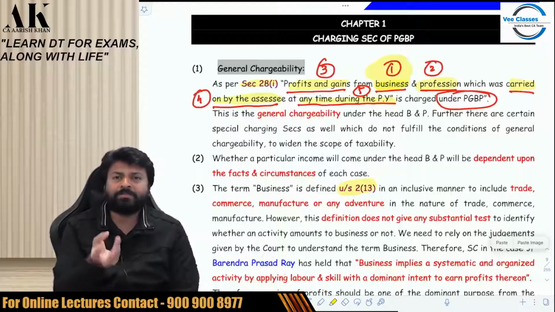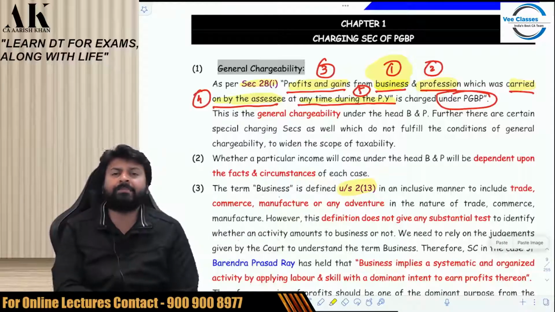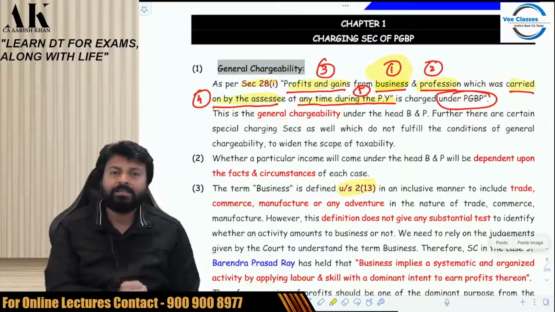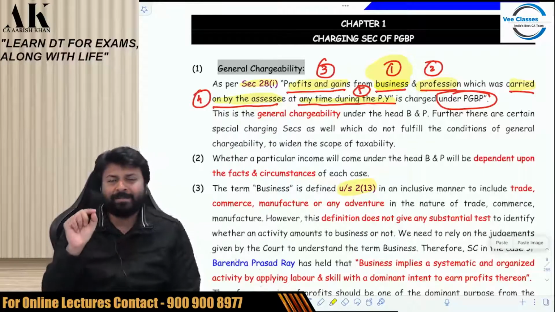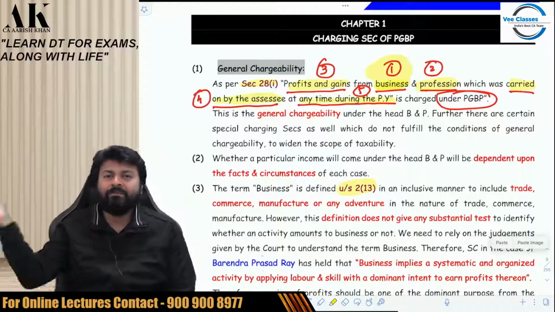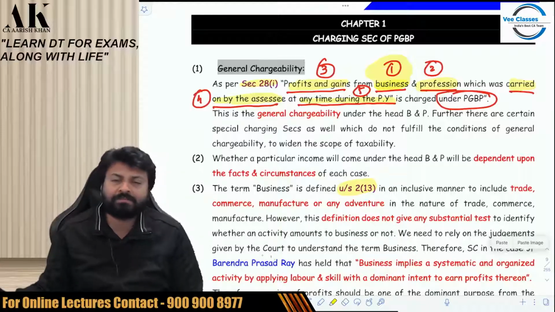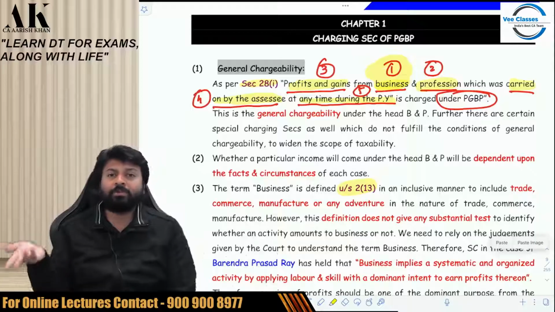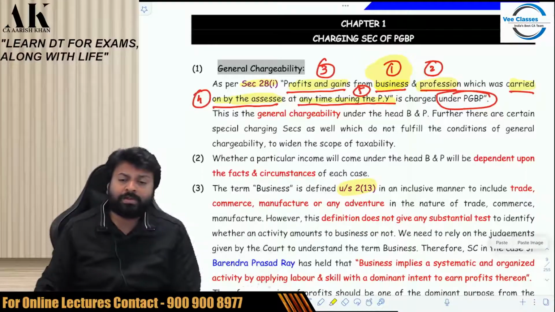One of the famous judgments by the Supreme Court in the case of Barendra Prasad Ray held that business implies a systematic and organized activity of applying labor and skill with a dominant intention of earning profits. So this is held by the Supreme Court in the case of Barendra Prasad Ray. You can see over here in blue.